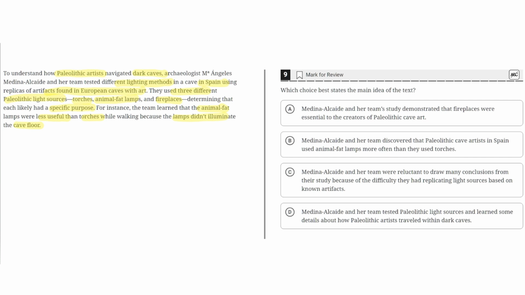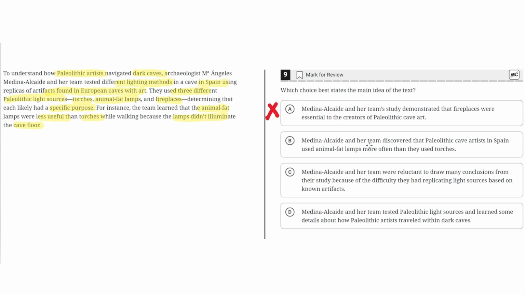So option A says, Medina al-Sayed and her team's study demonstrated that fireplaces were essential to the creators of Paleolithic cave art. This is incorrect because the focus of this text is how this team tested different lighting methods in a cave to determine different details about Paleolithic light sources, not that fireplaces were essential to the creators of the Paleolithic cave art. So A is incorrect.